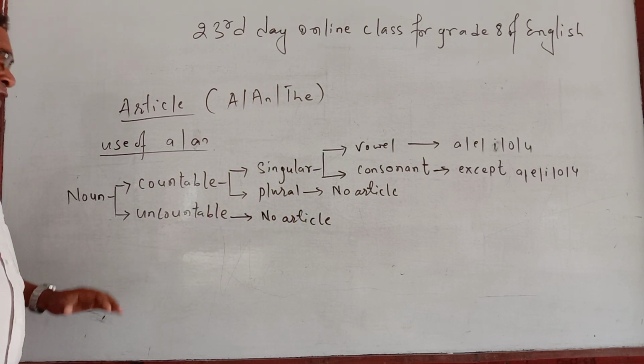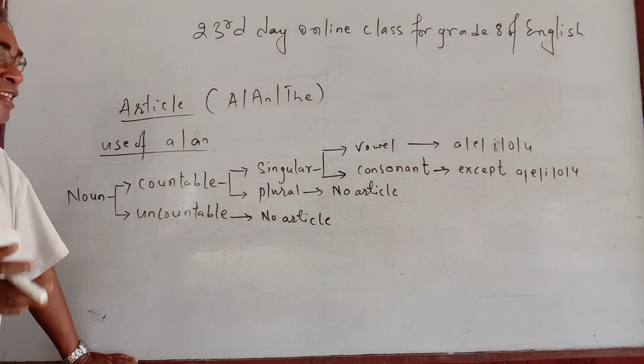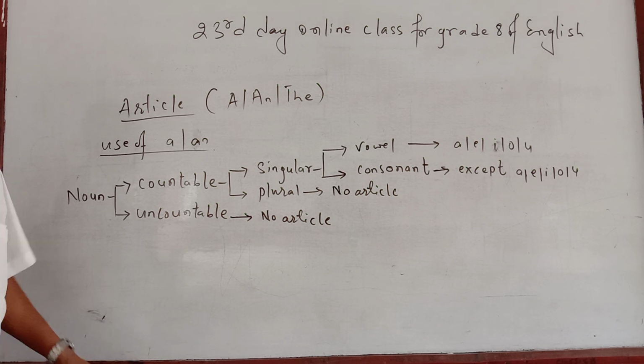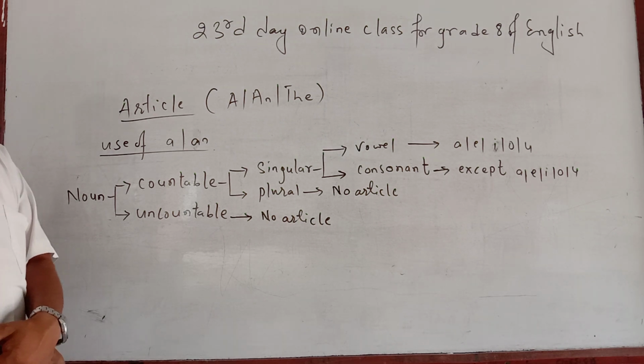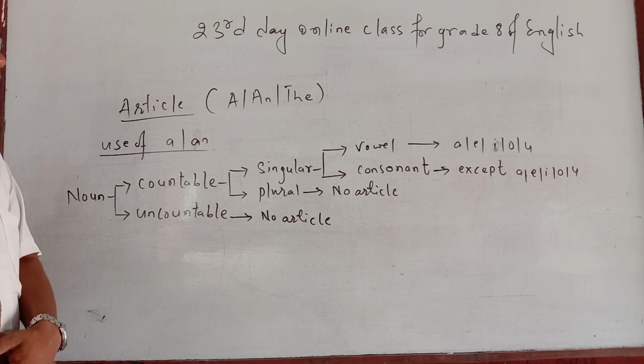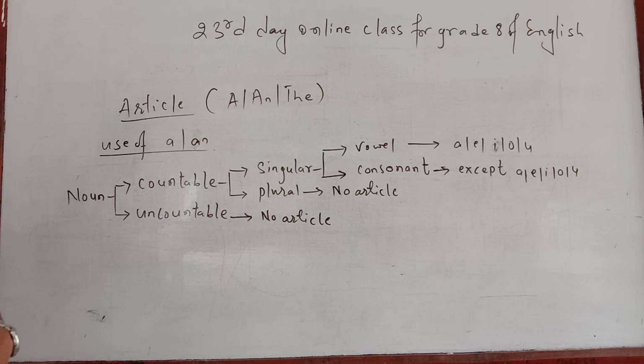Yes, sometimes an uncountable noun can be counted, but not in unit, only in quantity, like 100 grams, 200 grams, 100 ml, 200 ml, 1 kg, 2 kg, 1 quintal, 2 quintal, like this. That is counted in quantity, not in unit.